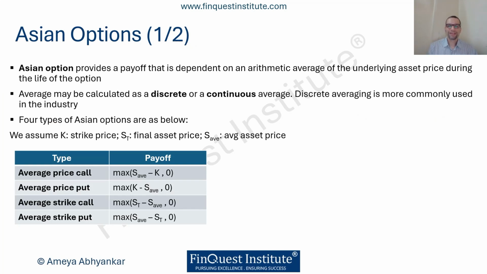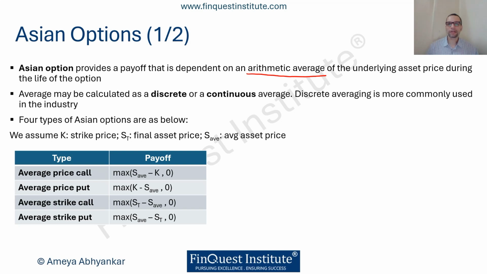Asian options. An Asian option is defined as one whose payoff will be a function of the arithmetic average of the underlying asset price. Again, there are different variations to this definition. Although we have mentioned it as an arithmetic average, you can have certain Asian options which can have a geometric average which can be computed as well. That kind of flexibility can be given. But in general, it will be an idea of averaging which will be used in order to figure out what's the payoff for an Asian option.